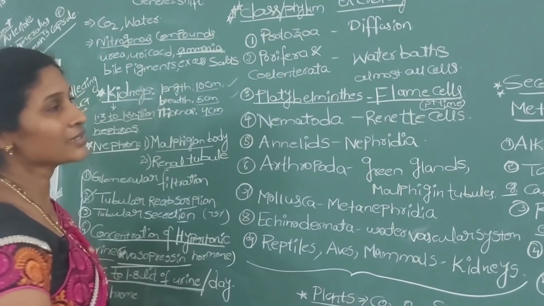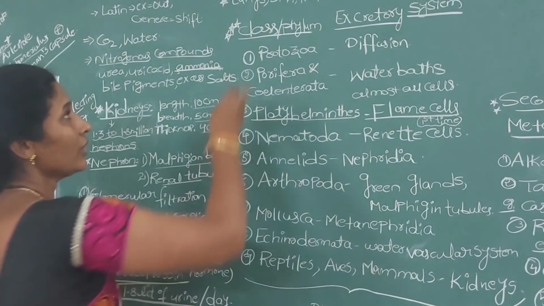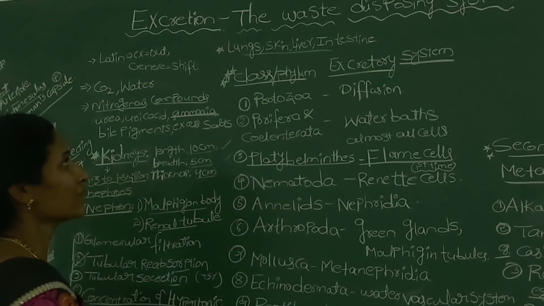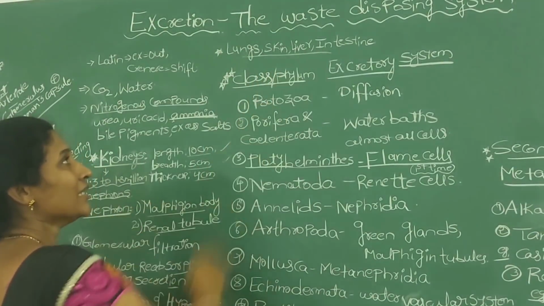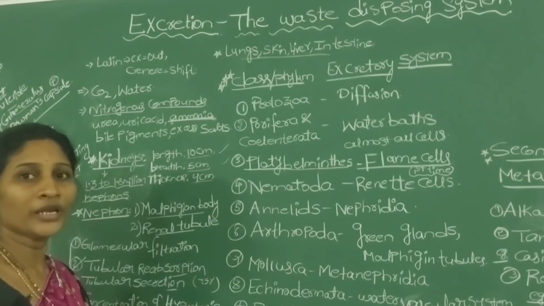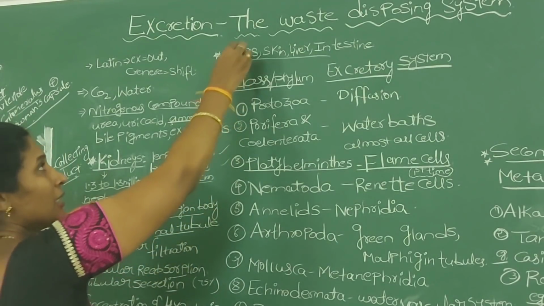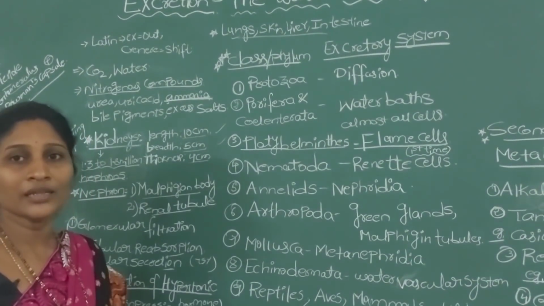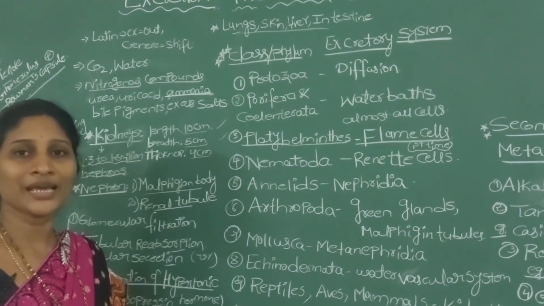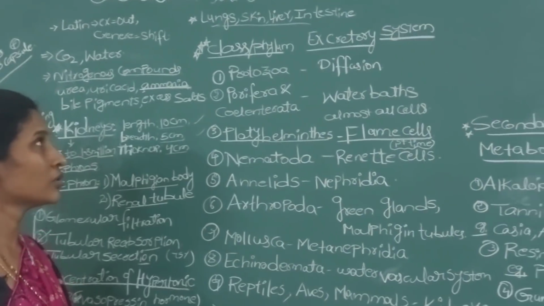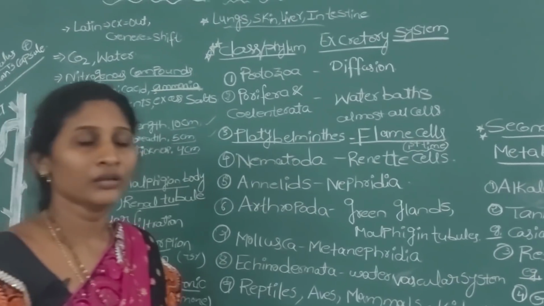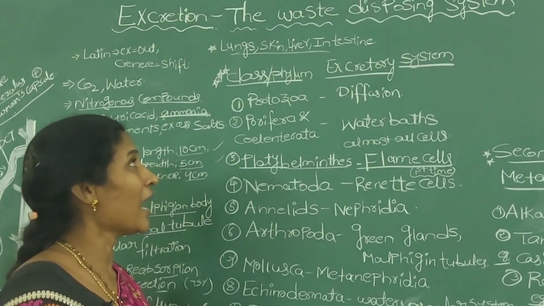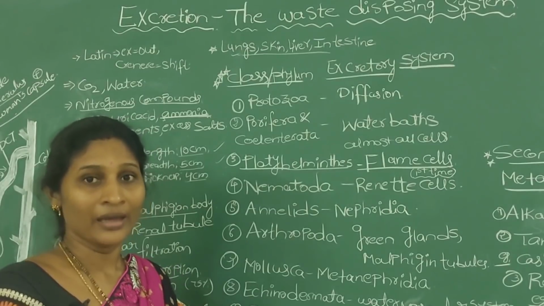Not only the kidneys, in our body we also have accessory excretory organs, meaning additional excretory organs like lungs, skin, liver, even intestine. For example, during respiration CO2 and water are excreted by the lungs. And the skin excretes excess water and salts in the form of sweat.